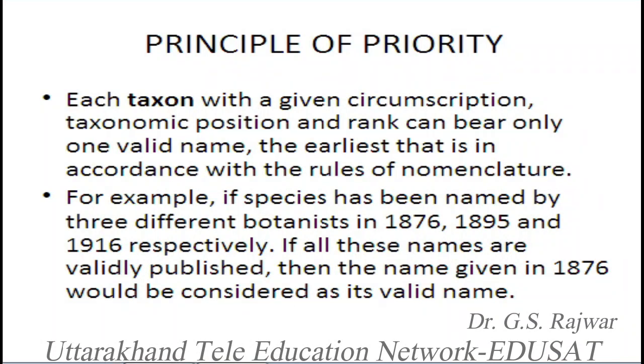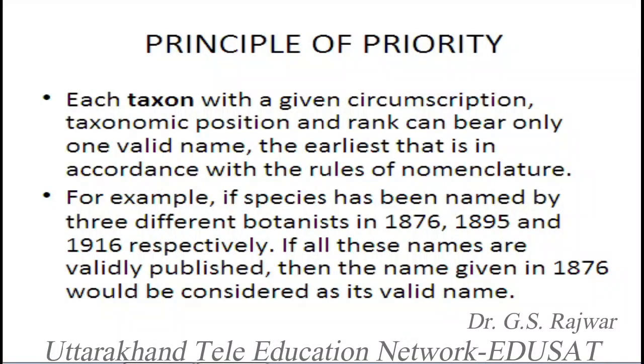So here the principle of priority applies, because these may be different authors for all three, and they do not know that this is the same species, and similarly they do not know that this species has been named earlier by some other botanist in any part of the world. So this is very important.